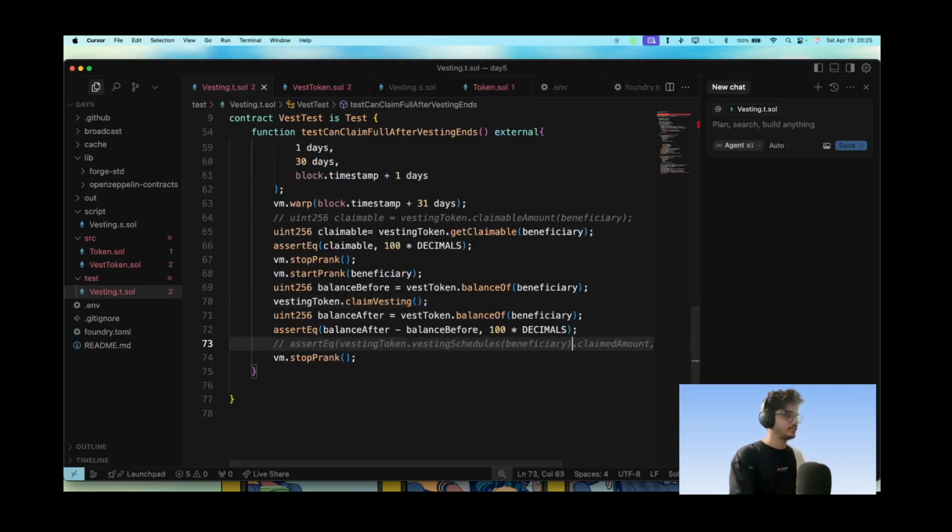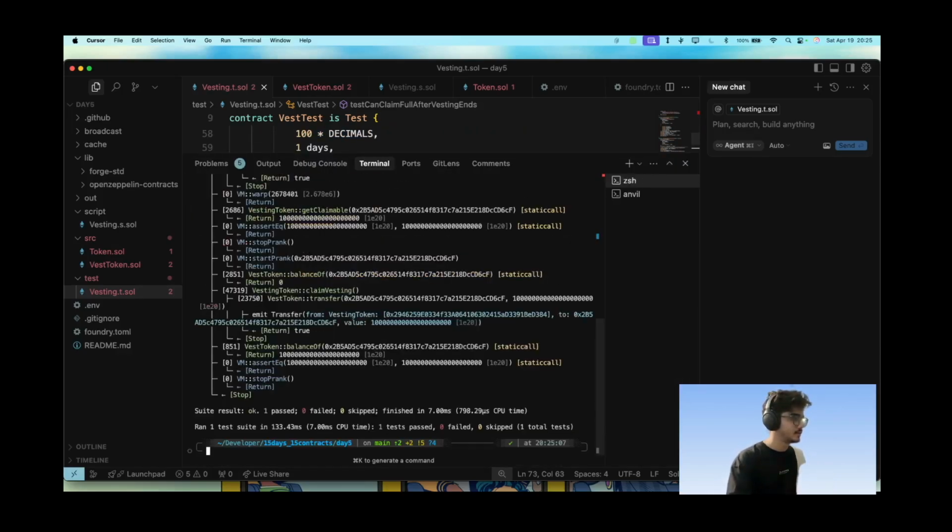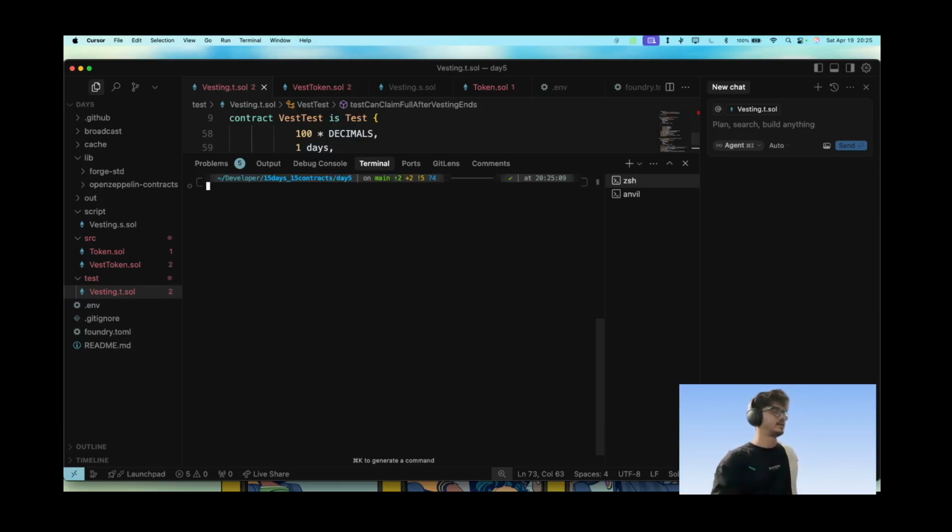Let's see if this works. Okay, if this works, yeah, this works. We are good at passing the test, and that's all for today. We have written test scripts and deployed the contracts with a lot of debugging in between, and hope to see you tomorrow.